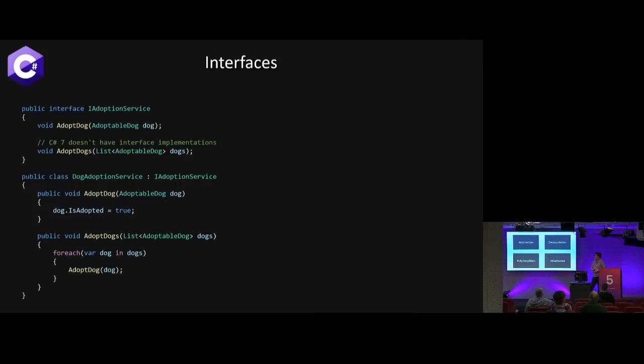So let's start with interfaces, which is my favorite, recently debated for some reason, thing in C#, where people are like, interfaces are abused and DI is too much. I say, no, I love DI. So we have an IAdoptionService, right? And we have 2 methods defined there. We have a void AdoptDog and a void AdoptDogs that takes in a list. And we have our implementation of that, DogAdoptionService, which implements IAdoptionService and does some super basic stuff. We can loop over and call the other AdoptDog.